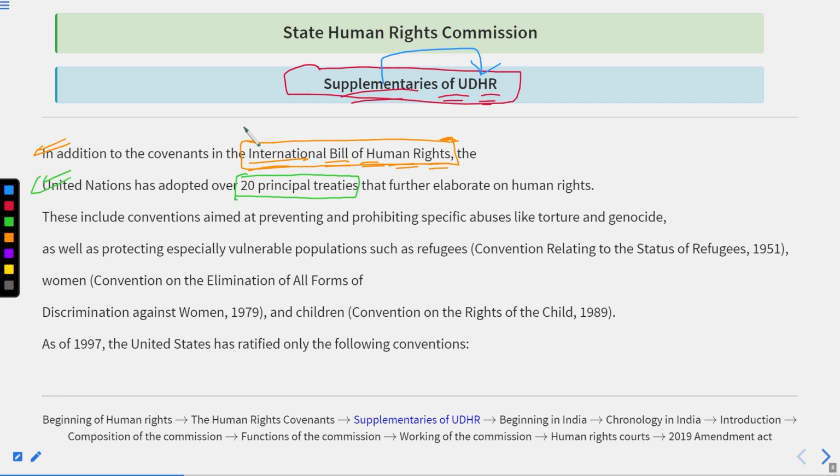Alright, so you can say these 20 principal treaties were basically additional treaties to the International Bill of Human Rights, and in broad terms you can say they are supplementary. They further elaborate what the human rights are and what universal rights a particular human being should have. So these include conventions aimed at preventing and prohibiting specific abuses like torture and genocide. So here you have found two words and here you have found two words.